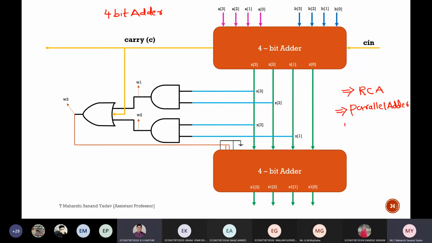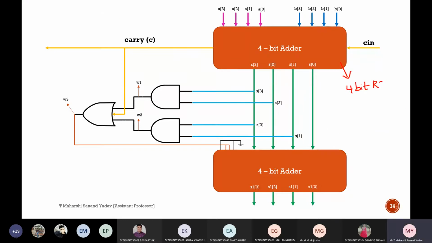Then what about 4-bit adder? Four-bit means simply I'm adding like this. All three are same. Don't get confused with these terms. He will ask you like this also, like write the Verilog code for 4-bit binary adder. 4-bit binary adder or else parallel adder or else ripple carry adder, everything is same. Suppose if you mention a particular size, based on that size you have to write. Okay, now for this module, what will be the code?